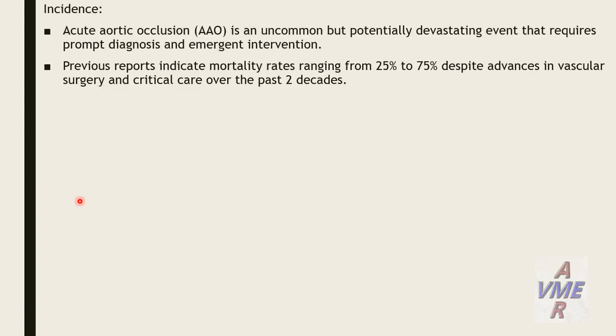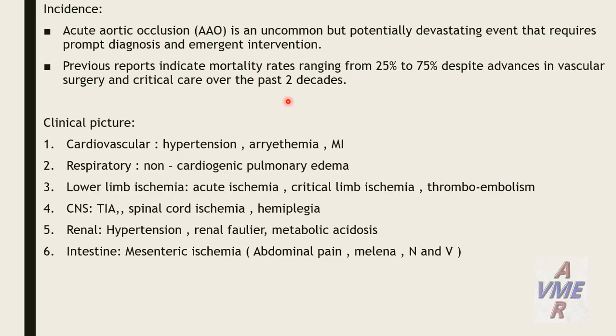The incidence of acute aortic thrombosis is uncommon and it is a very rare disease, but a potentially devastating and catastrophic event that requires prompt diagnosis and emergent intervention. Previous reports indicate a mortality rate ranging from 25% to 75% despite advances in vascular surgery and critical care over the past 2 decades. Clinical picture, cardiovascular: we have hypertension, arrhythmia, and MI, myocardial infarction.